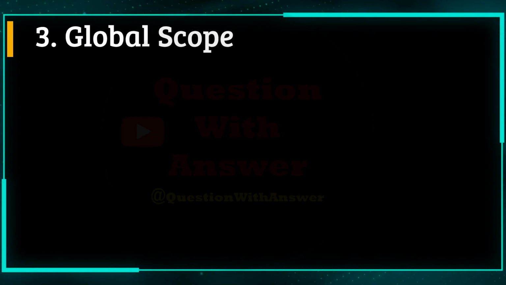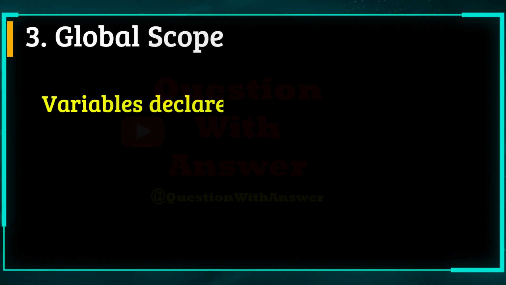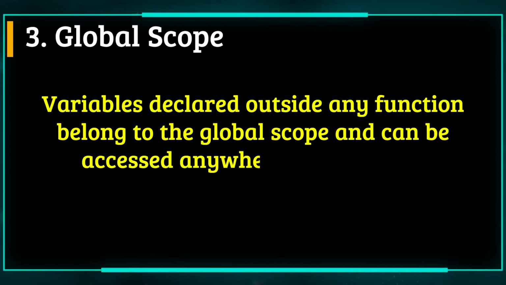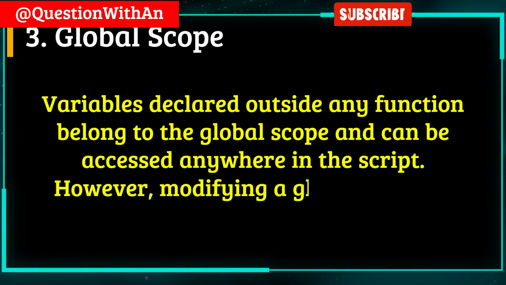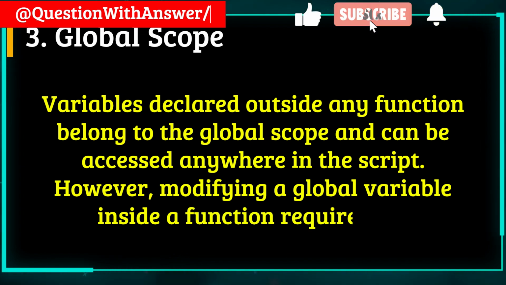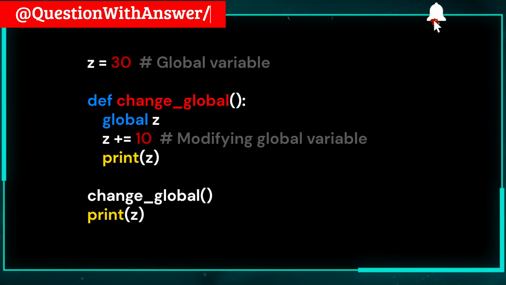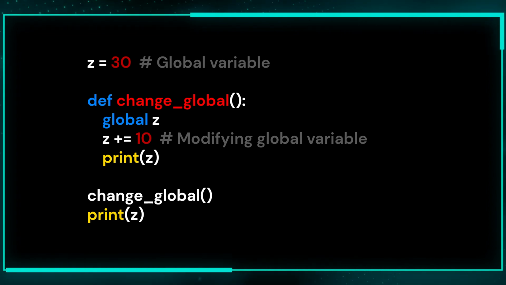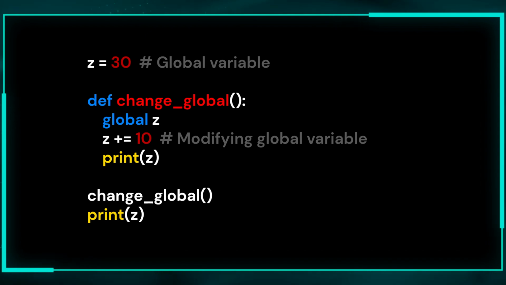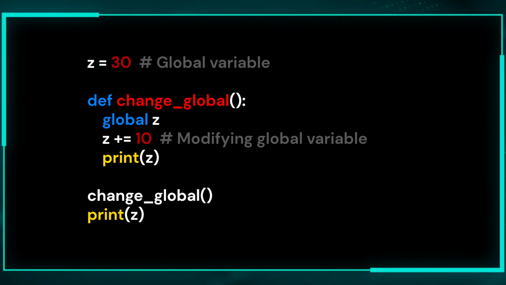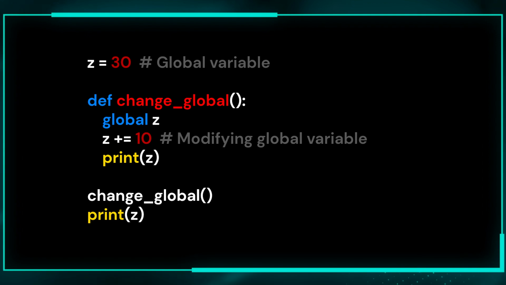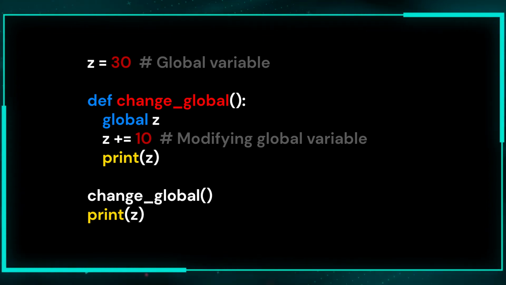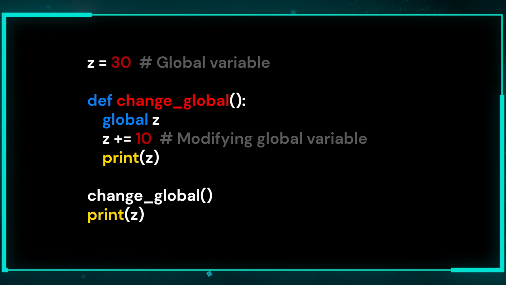3. Global scope. Variables declared outside any function belong to the global scope and can be accessed anywhere in the script. However, modifying a global variable inside a function requires the global keyword. Here is the example of global scope in Python. Here, z is a global variable, accessible throughout the script. Inside change_global, we use global z to modify it. Without global, Python would treat z as a new local variable inside the function.